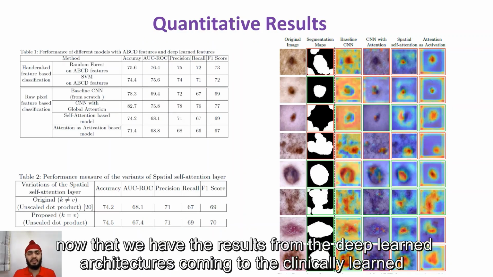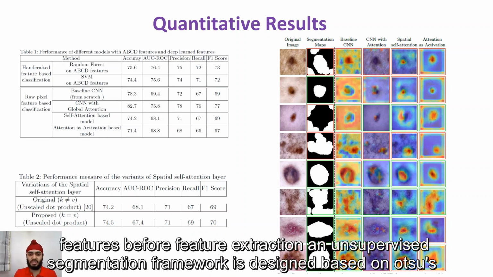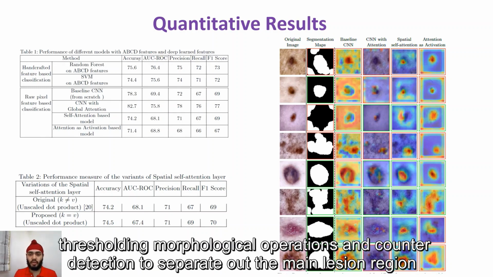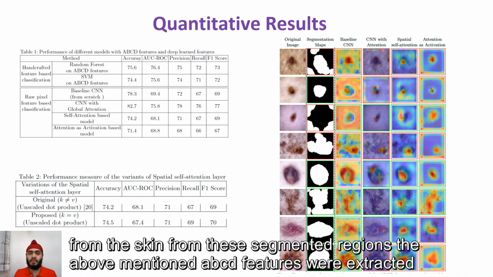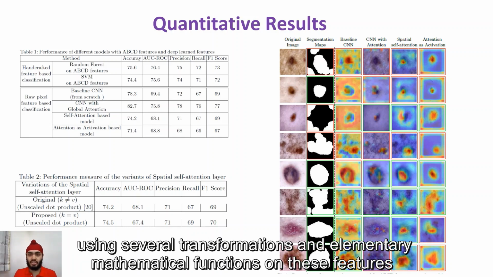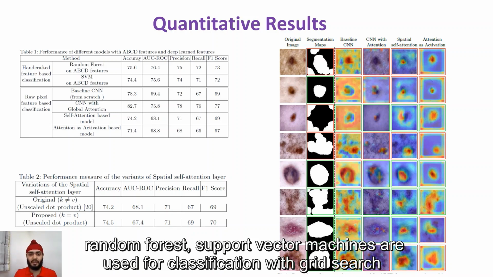Now that we have the results from the deep learned architectures, coming to the clinically learned features. Before feature extraction, an unsupervised segmentation framework is designed based on Otsu's thresholding, morphological operations, and contour detection to separate out the main lesion region from the skin. From these segmented regions, the above mentioned ABCD features were extracted using several transformations and elementary mathematical functions. On these features, random forest and support vector machines are used for classification with grid search.